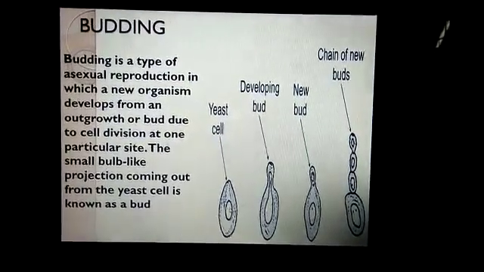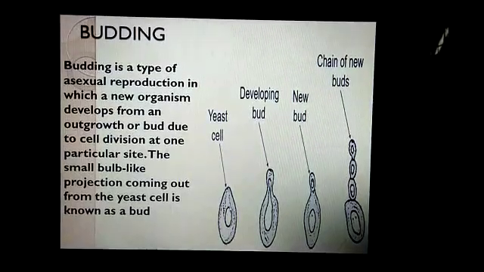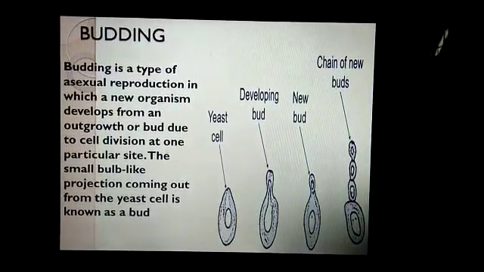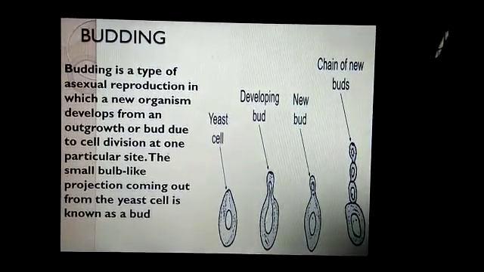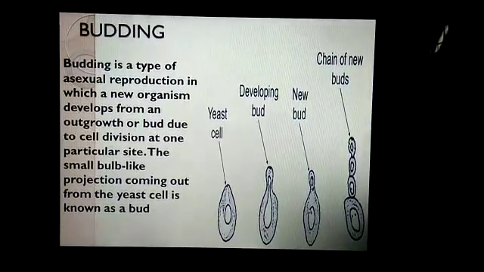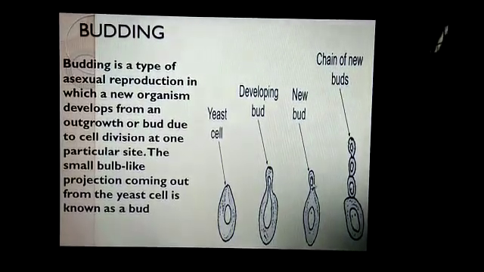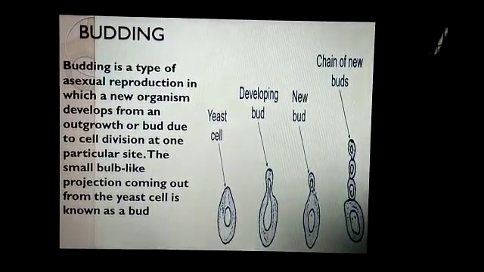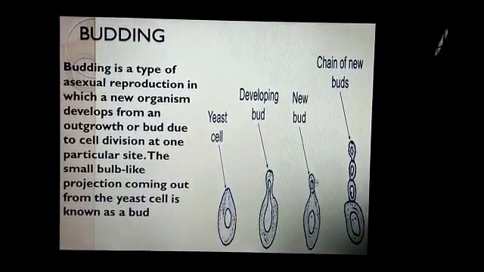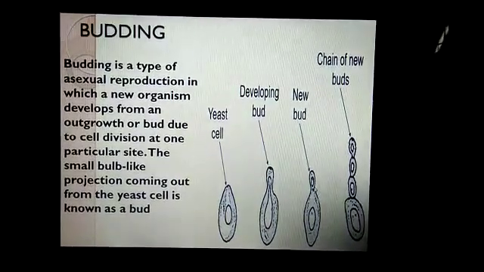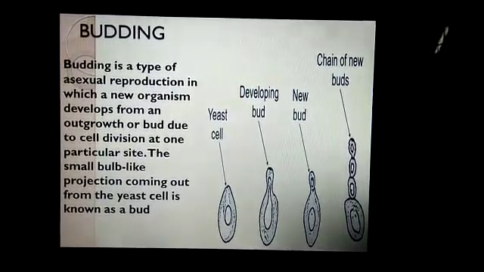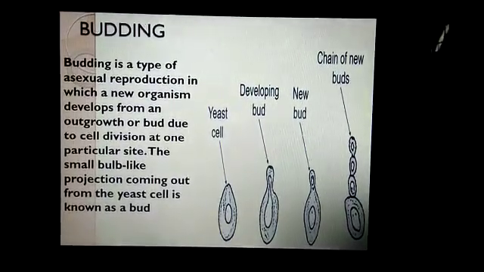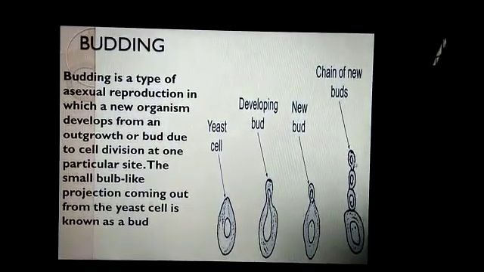As in the given picture you can see, first there is a yeast cell and then a projection comes out of the yeast cell and the nucleus also starts to divide. Ultimately the nucleus completely divides into two and this projection is called a bud. In the last picture you can see a chain of buds formed.